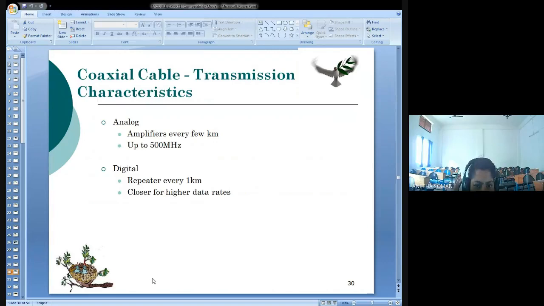So I was discussing coaxial cable and its connectors. Now, what are the transmission characteristics of the coaxial cable? With analog transmission, you have to make use of amplifiers every few kilometers, and it supports a frequency range of 500 megahertz. With digital transmission, instead of amplifiers, you make use of repeaters. So this is the transmission characteristics of the coaxial cable.